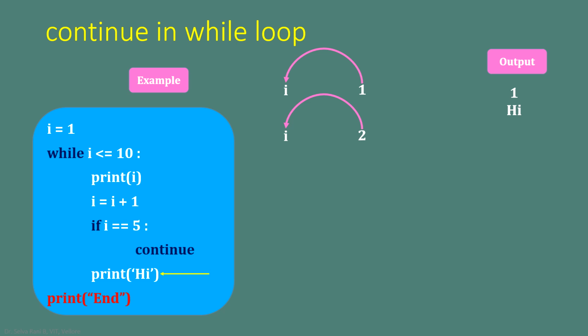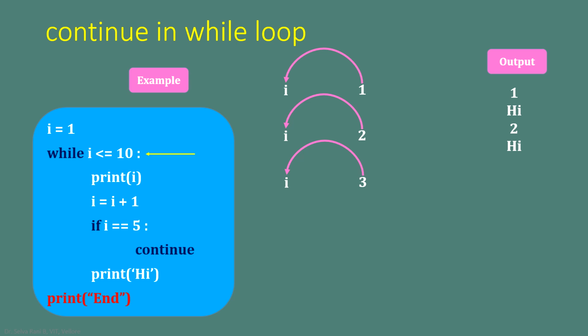Then with the current value of i equal to 2, the next condition is tested with while. 2 less than or equal to 10, condition true. Print i, 2 will be displayed. i equal to i plus 1, the value of i is incremented by 1. Now it is 3. And 3 is tested with 5. No, it's not equal to 5. Since it is false, the interpreter prints hi on the screen.